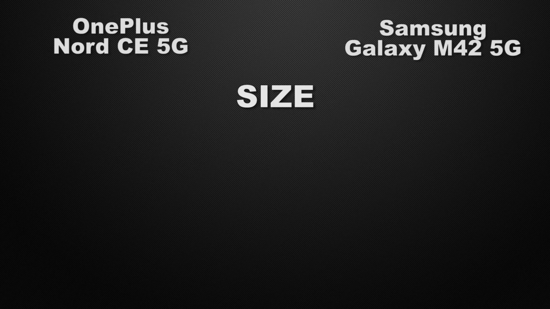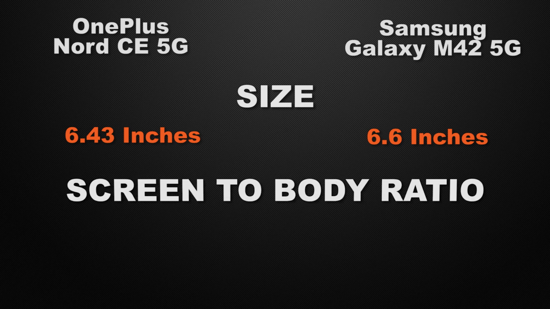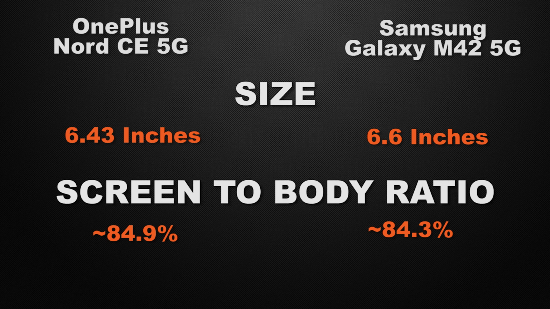Moving to the display features of the devices, let's start with the display size of the devices. Nord have 6.43 inches of display, whereas M42 have 6.6 inches of display. So the winner here is M42 because it have bigger screen size. And about the screen to body ratio of the devices, Nord have approx 84.9%, whereas M42 have 84.3%. So it's a tie because both of the devices have approx the same ratio.